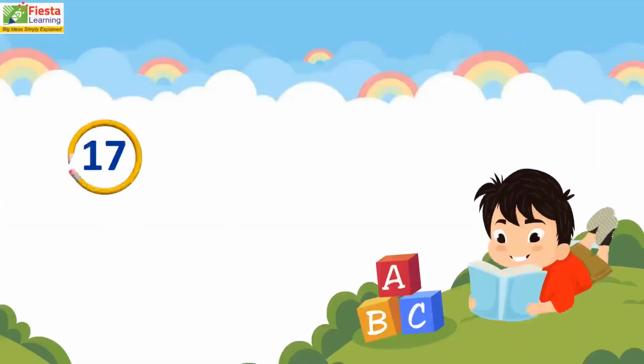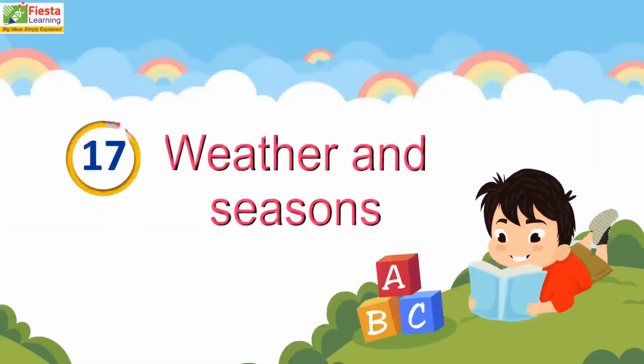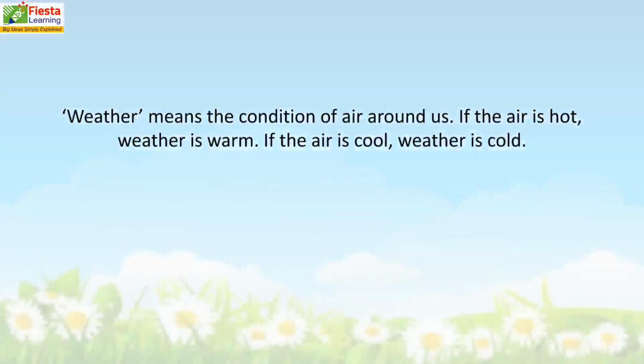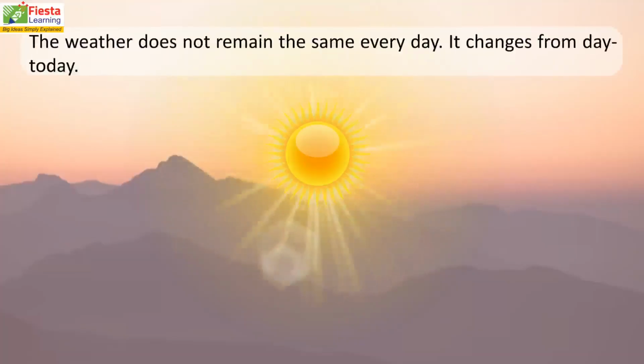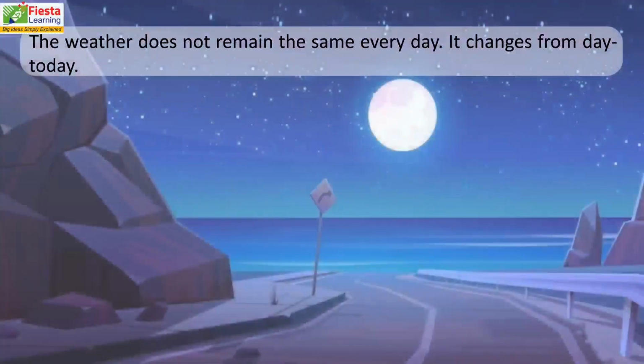Chapter 17. Weather and Seasons. Weather means the condition of air around us. If the air is hot, weather is warm. If the air is cool, weather is cold. The weather does not remain the same every day. It changes from day to day.